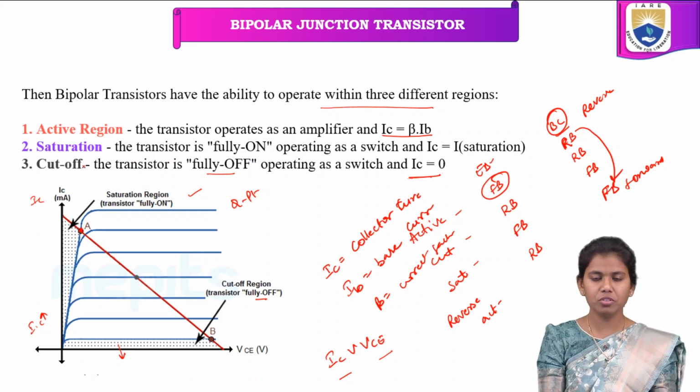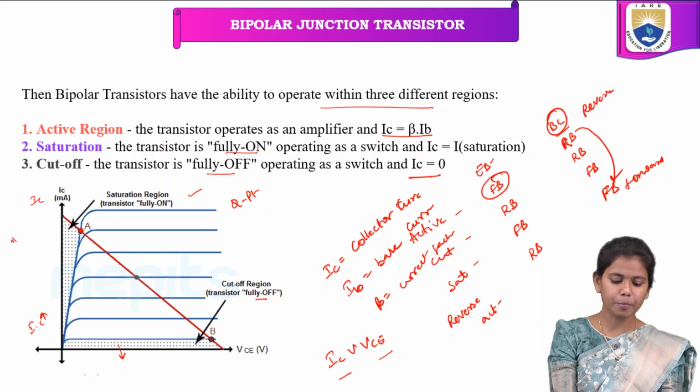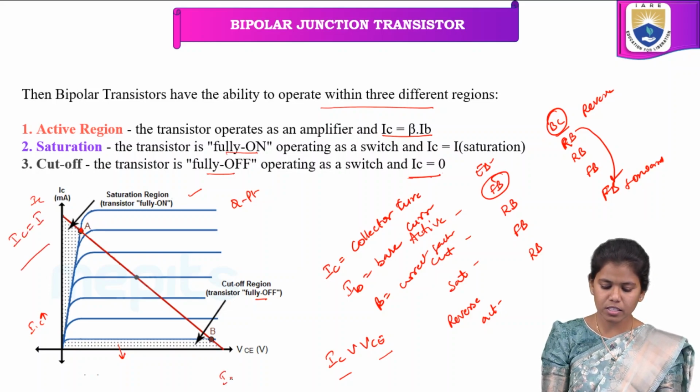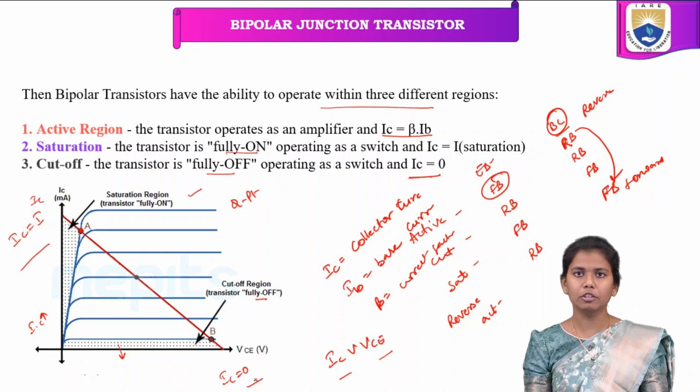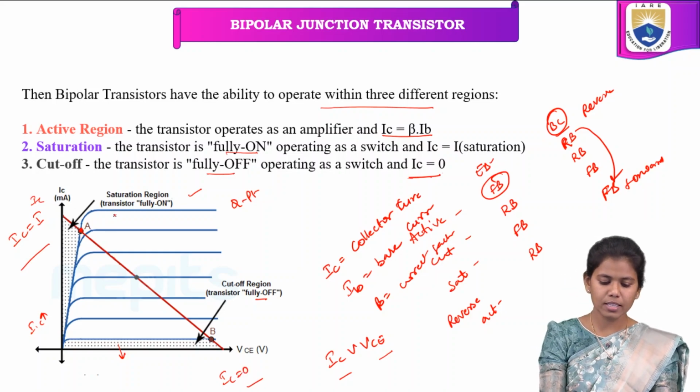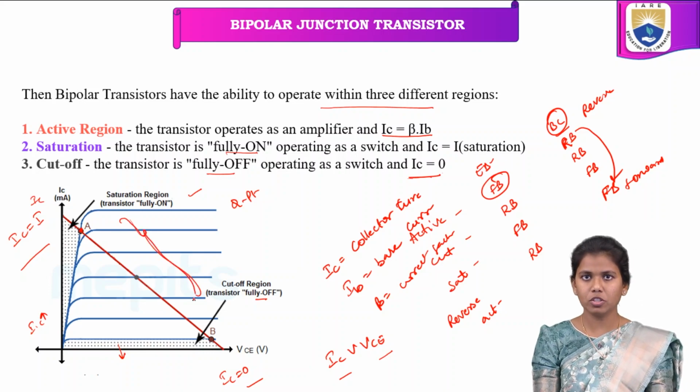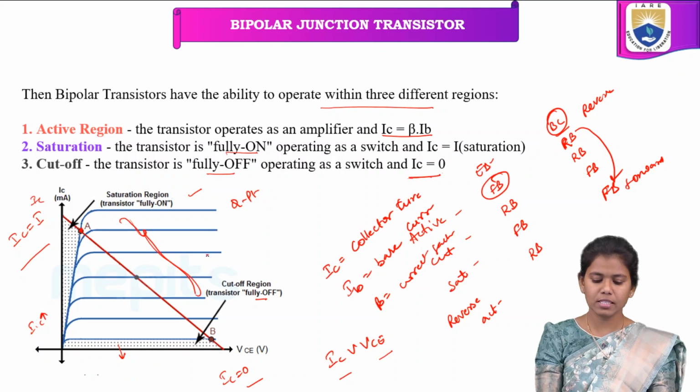And what is saturation region? Saturation region is where the transistor is fully on. When the transistor is in on state, then the collector current IC becomes I. So IC is equal to I in the saturation, and IC is equal to 0 in the cutoff region. Okay, so this is nothing but the active region. What is this active region? Active region is IC equal to beta IB, right?